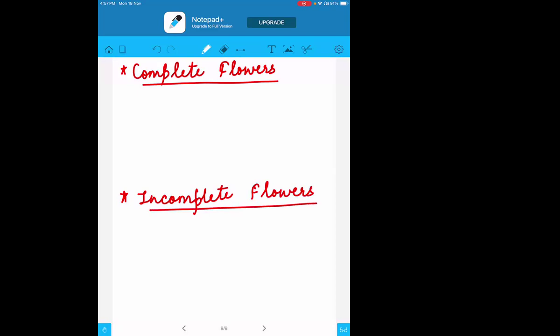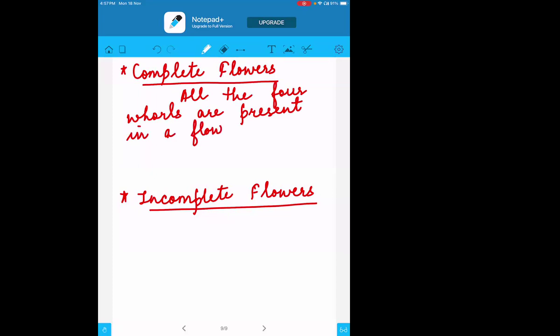Now, talking about complete flowers, basically in most plants they are found. How can we say that they are found? When all the four whorls are present in a flower. Now, Shriyansh, can you tell me what the four different whorls are?